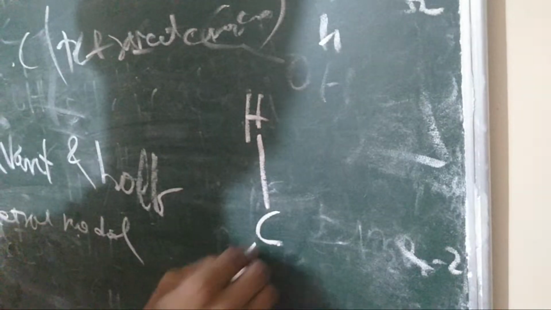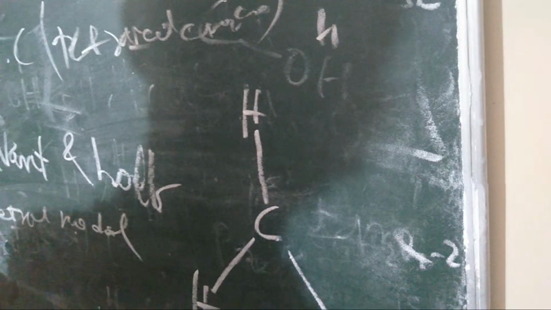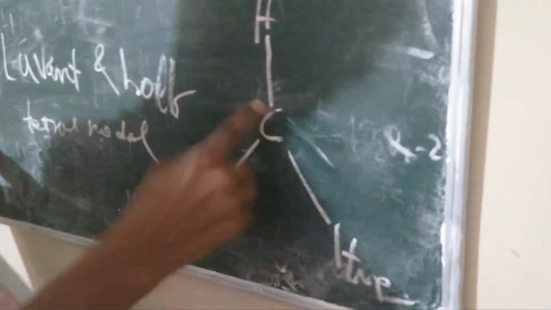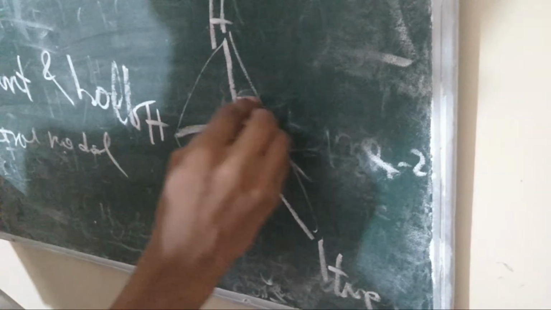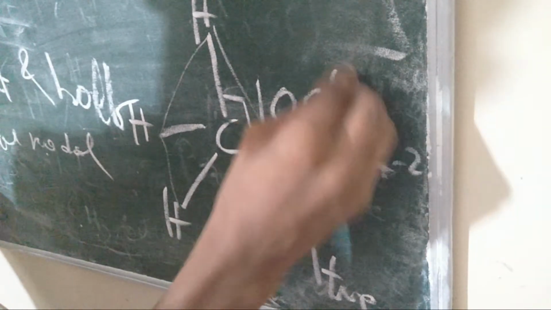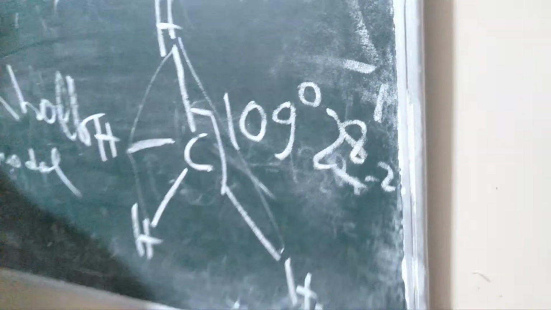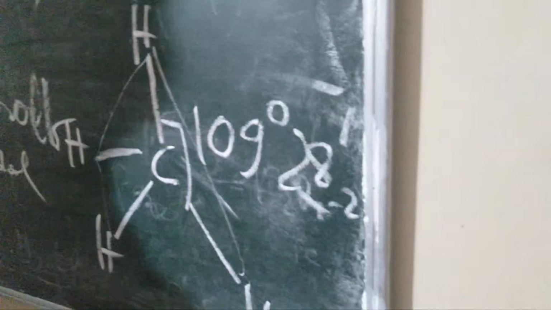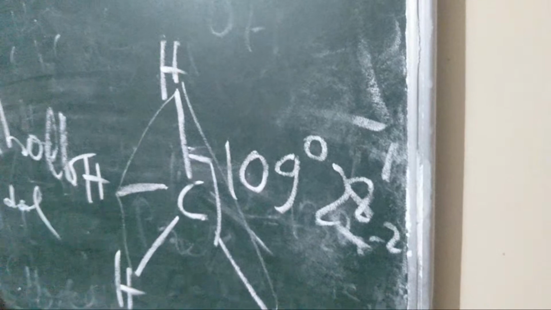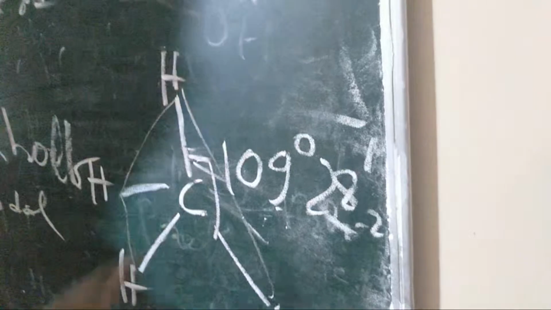He said that CH4 is like a type of pyramid. If we join all these three lines, we get 109 degrees 28 minutes. Le Bel and van't Hoff said that no, it does not lie in the same plane, it will become an angle of 109 degrees 28 minutes. So this is very important, and it is also proven by many scientists. That is 109 degrees 28 minutes.